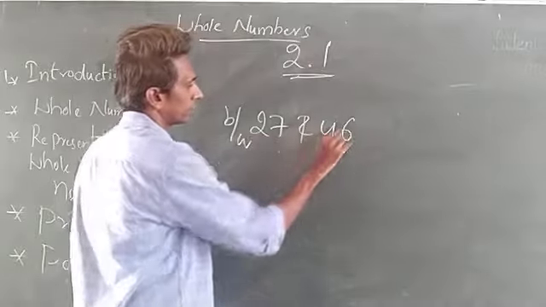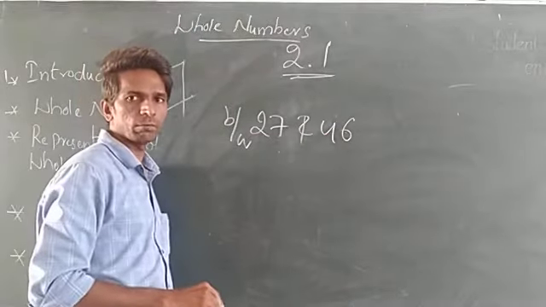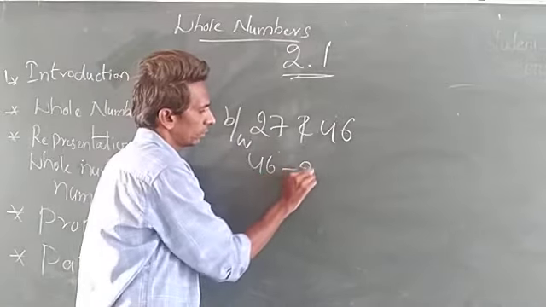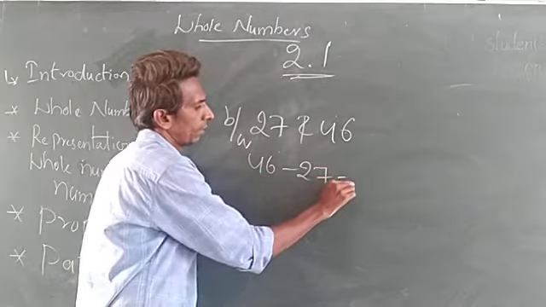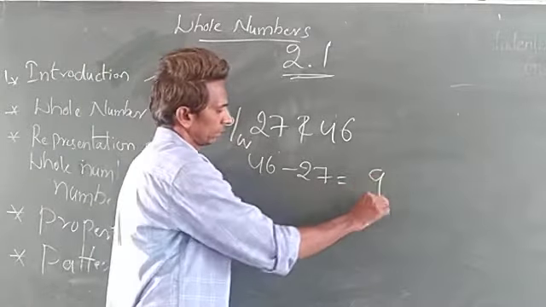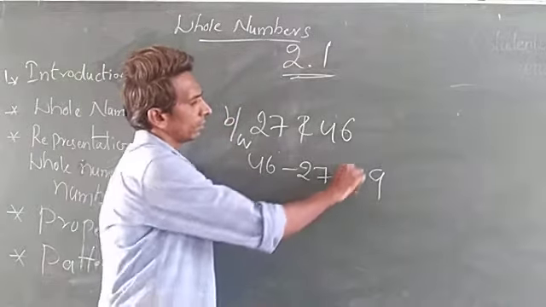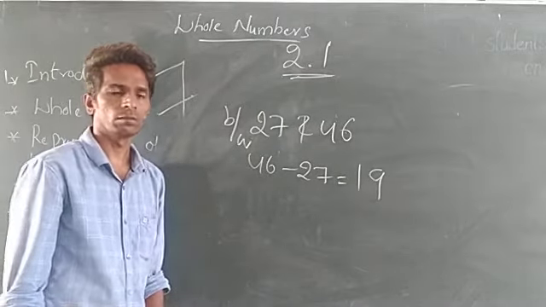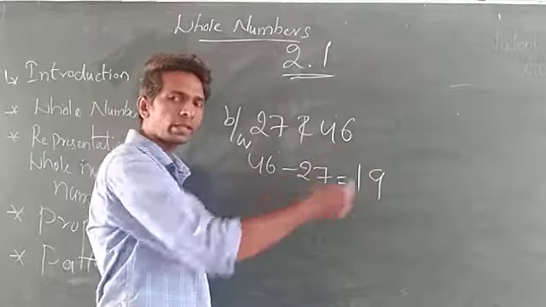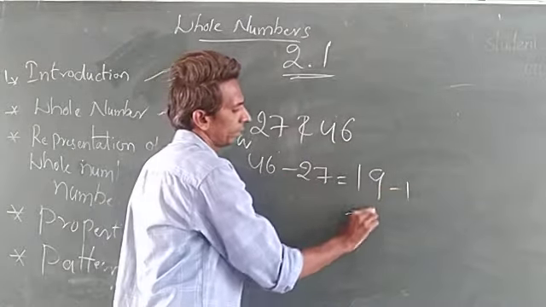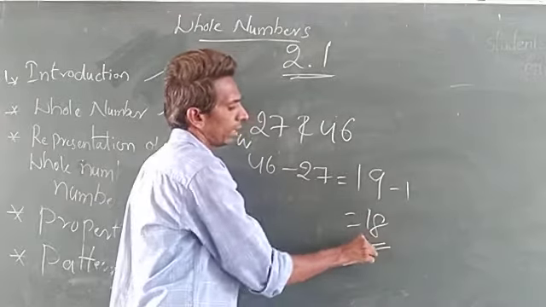Now in between 27 and 46, you want to do the subtraction. 46 minus 27. What is the value? 19 will come. 19 is not the exact answer. From this answer you want to subtract 1. So minus 1, it will become 18.